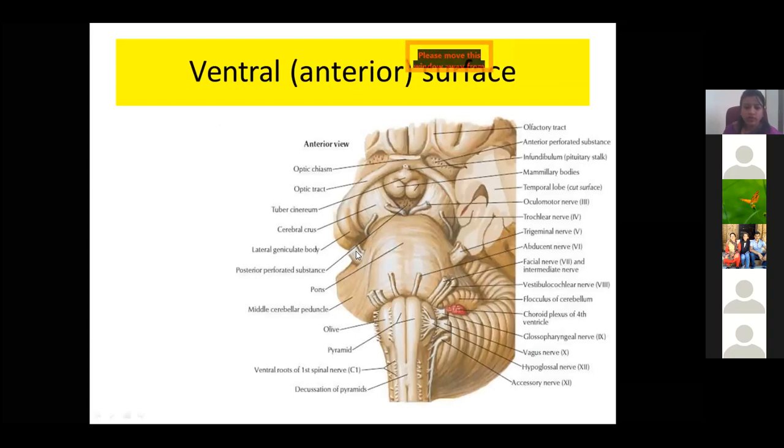And from the pons, very important, now emerging out is the fifth cranial nerve. So that is also called the trigeminal nerve, which again has three components: ophthalmic, maxillary, and mandibular. And in the pontomedullary junction, you have the seventh, eighth, and ninth cranial nerves. That is the abducent, facial, vestibulocochlear nerve.